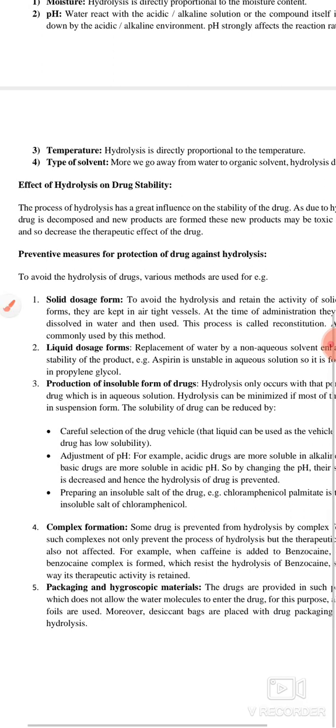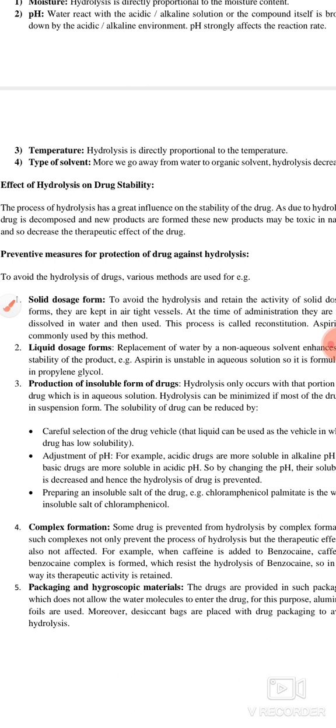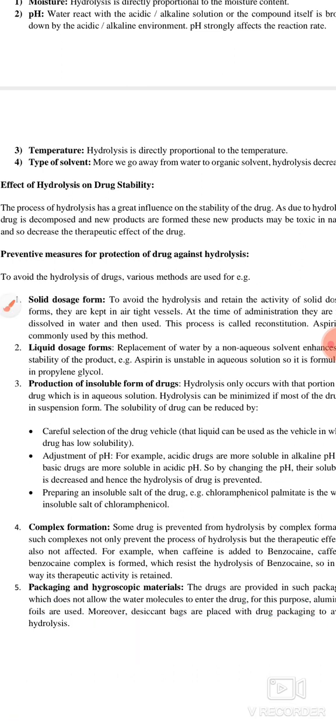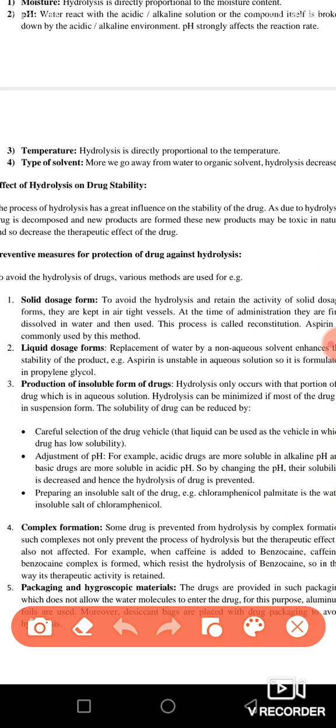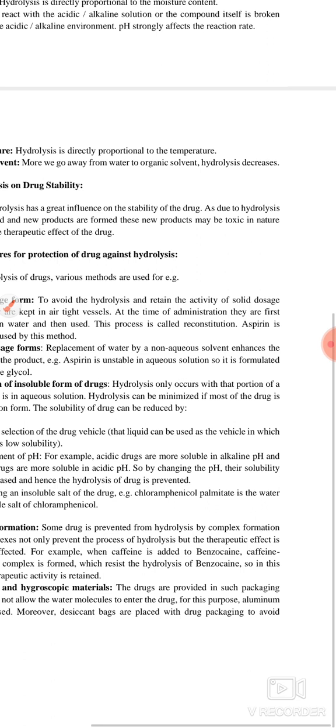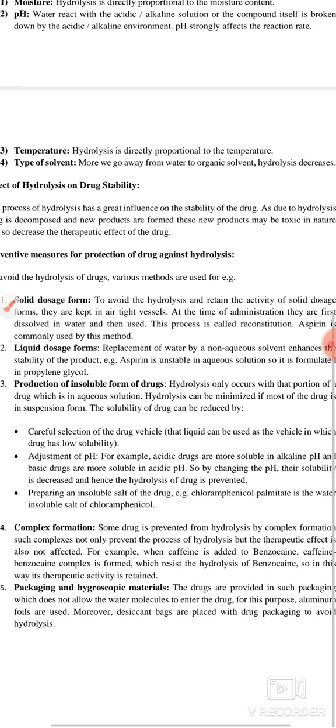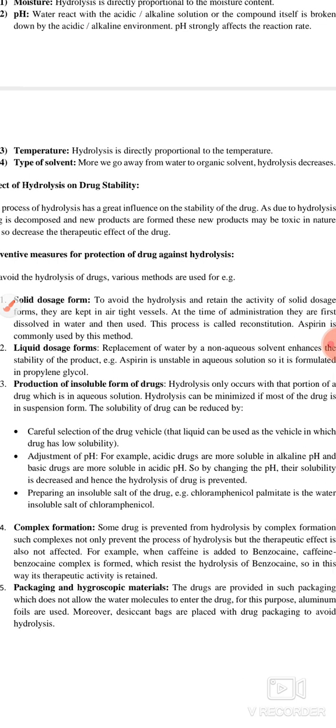The last thing is the packaging. You should keep the packaging as protective as you can. So you should use desiccant agents. As written here, desiccant agents are listed, so you can use them. And you can also use aluminium foil for this purpose. These two things help you in the packaging of this kind of drug.